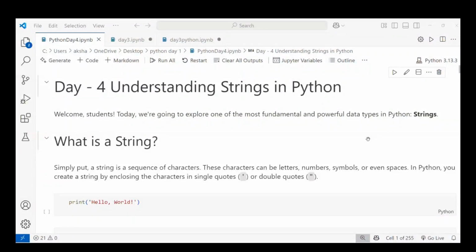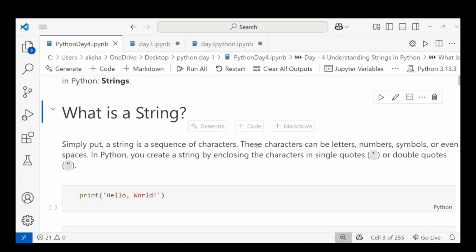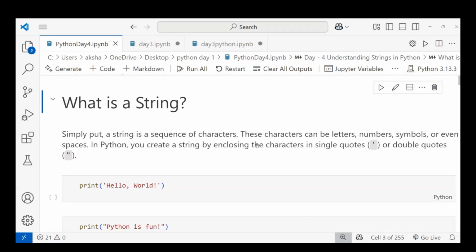Good to go. I hope you can see my screen. Let's start, and let's zoom in. Before that, let's understand strings in Python. Welcome again. A string is a sequence of characters, and these characters can be letters, numbers, or symbols. In Python, you create a string by enclosing the characters in single quotes or double quotes. Single quotes are this one, and double quotes are this one. For multiple lines, you can use triple quotes.